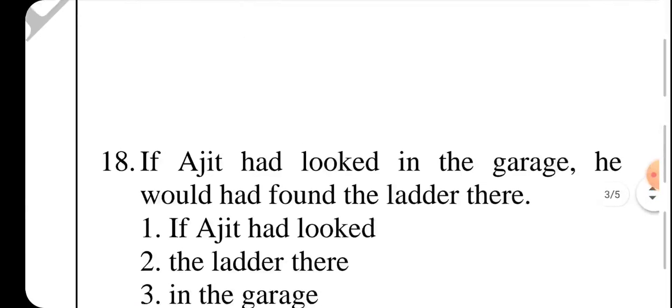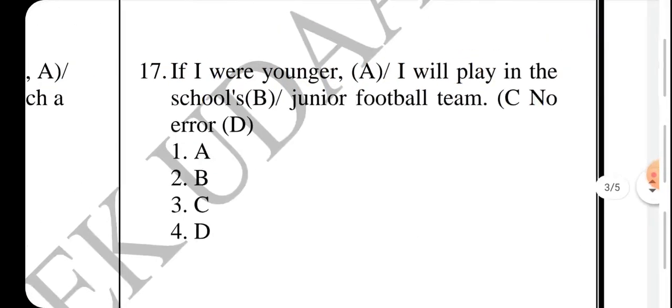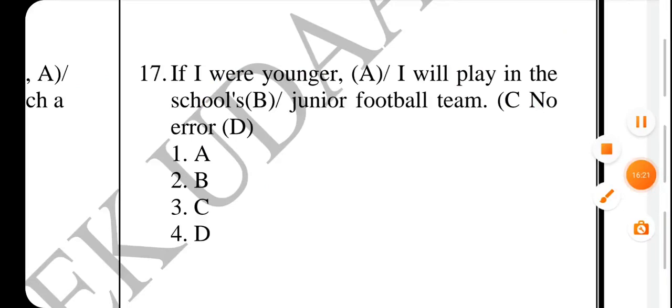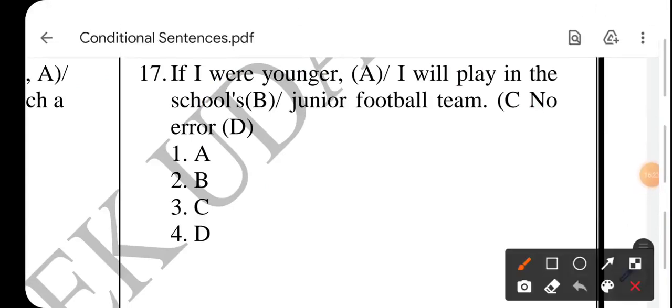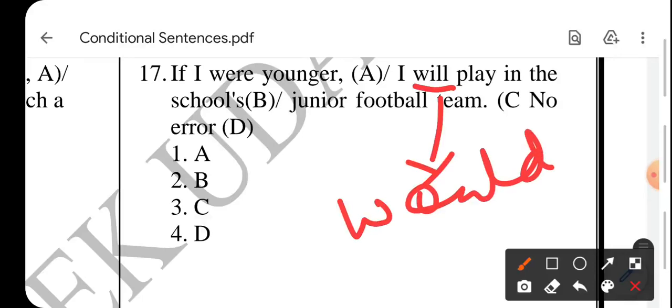17th. If I were younger, I will play in the school junior football team. इफ आई वर यंगर, again imagination है. With imagination आप will नहीं लगाओगे, यहाँ पे would लगाओगे. Okay, imagination के साथ हमेशा would लगता है. So here we have a problem in the B part, and B part says for the second option. So the correct sentence would be: if I were younger, I would play in the school junior football team.